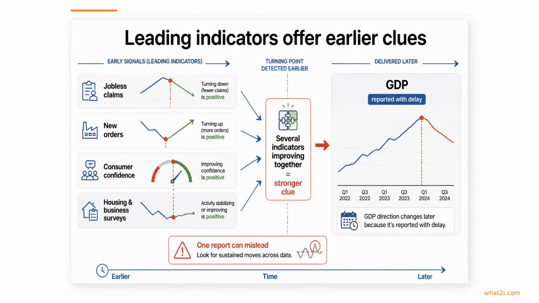That is why investors and analysts watch leading indicators for earlier clues. Jobless claims, new orders, confidence measures, housing activity, and business surveys can all shift before GDP does, especially when several of them begin moving together.